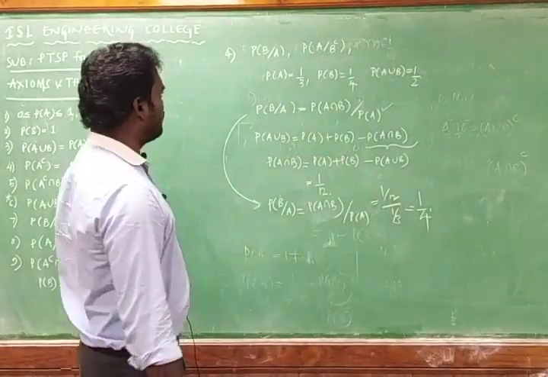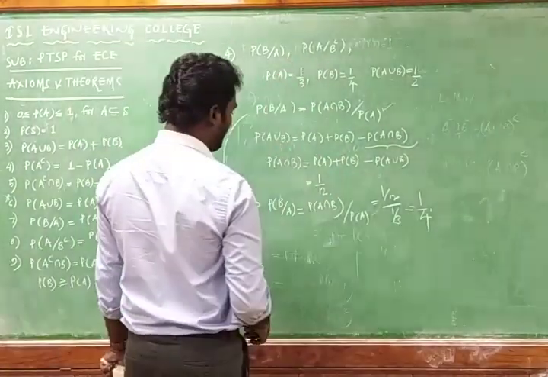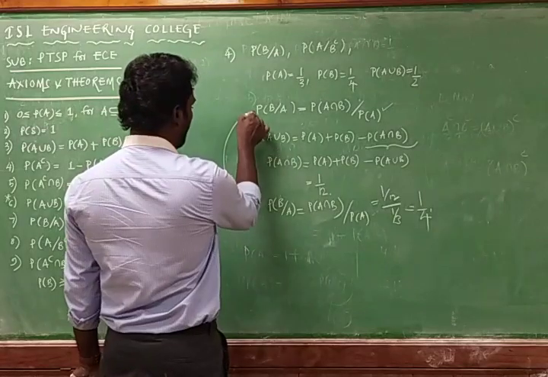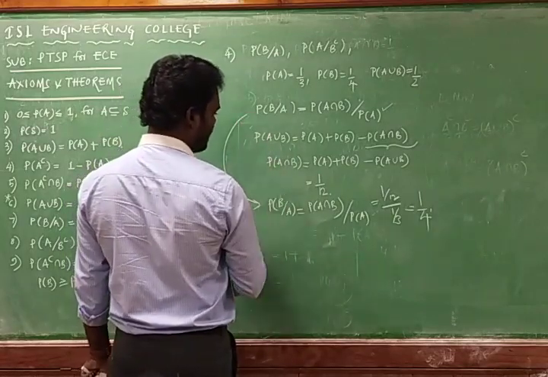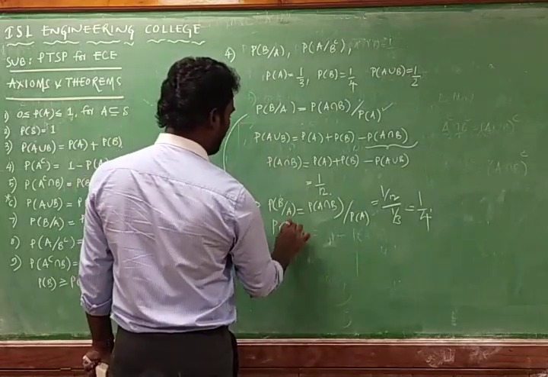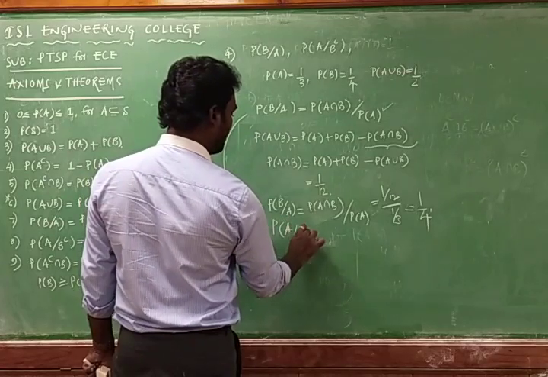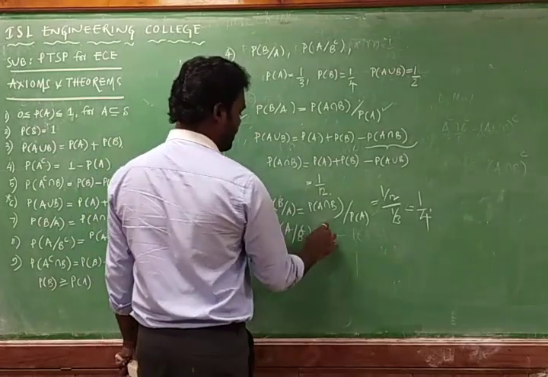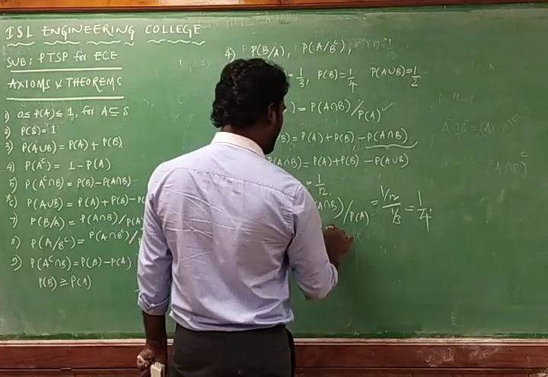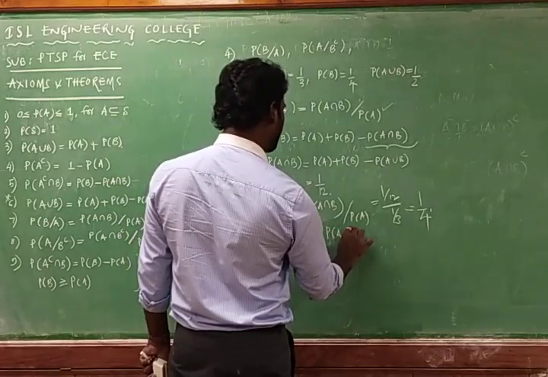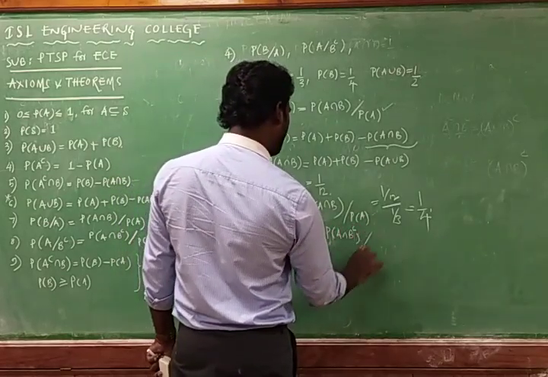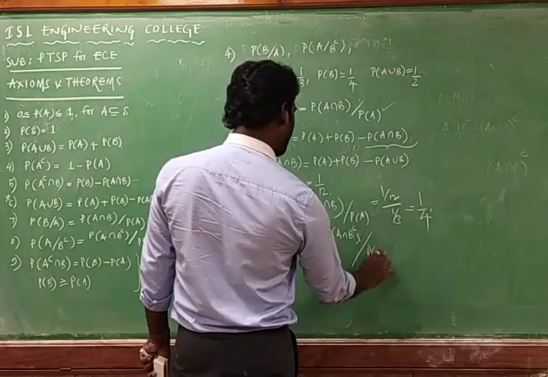Next we have to go with probability of A by BC. With the same formula I can go with probability of A by BC, where BC is nothing but B complement. This is probability of A intersection B complement by probability of B complement.